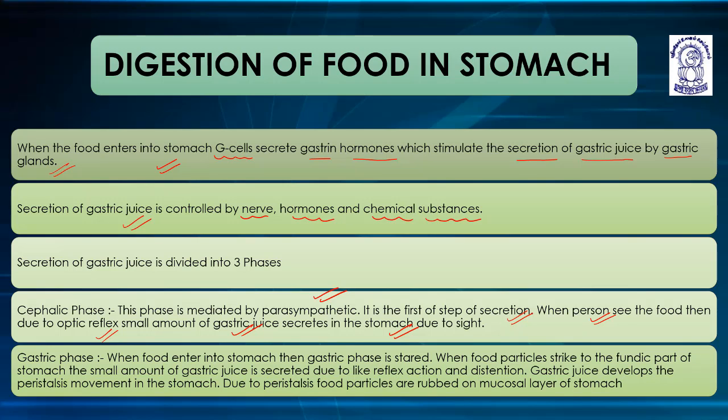The stimulus of the parasympathetic nervous system, that is, the vagus nerve, will secrete the neurotransmitter acetylcholine, and the secretion of histamine initiates the cephalic phase.